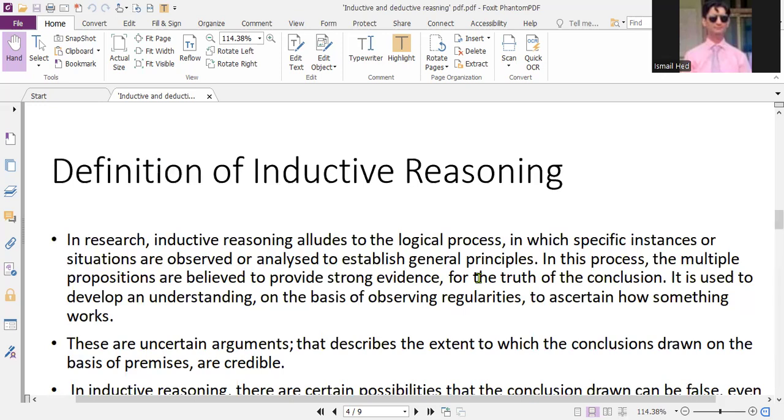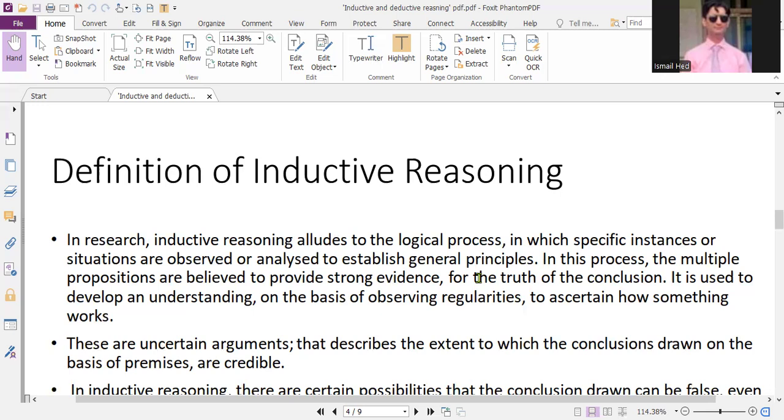We can say that this leads from specific to general, and in this process, multiple propositions are believed to provide strong evidence for the truth of the conclusion. So we have the evidence, and we have a truth, and on the basis of that truth, we could draw some kind of conclusion.